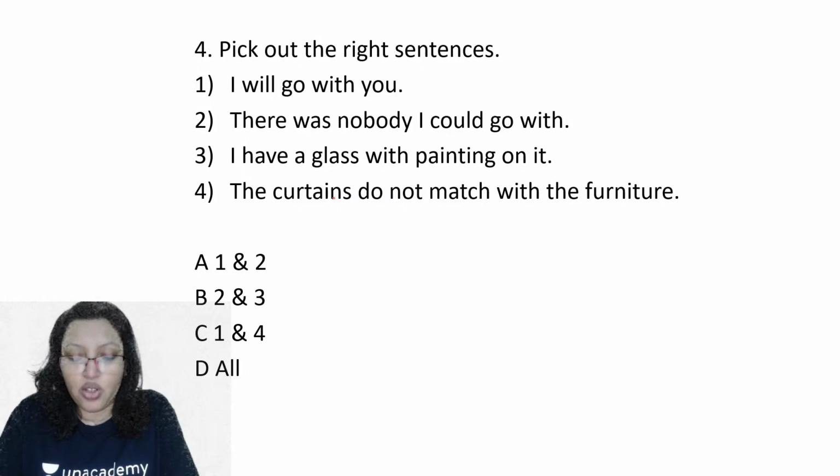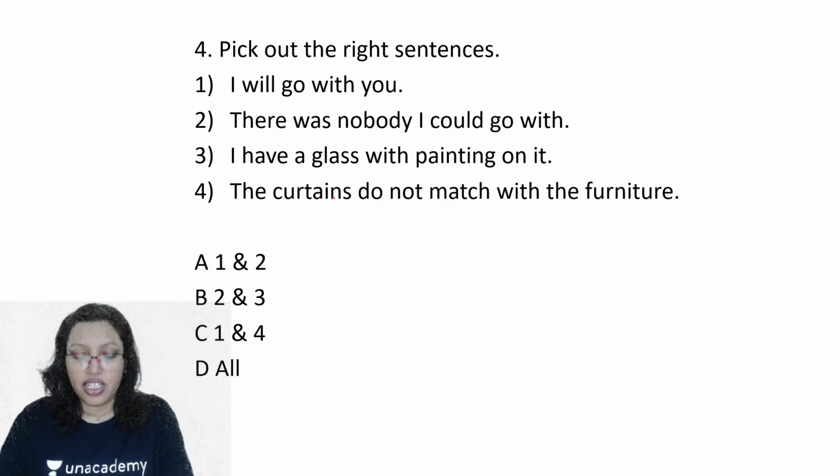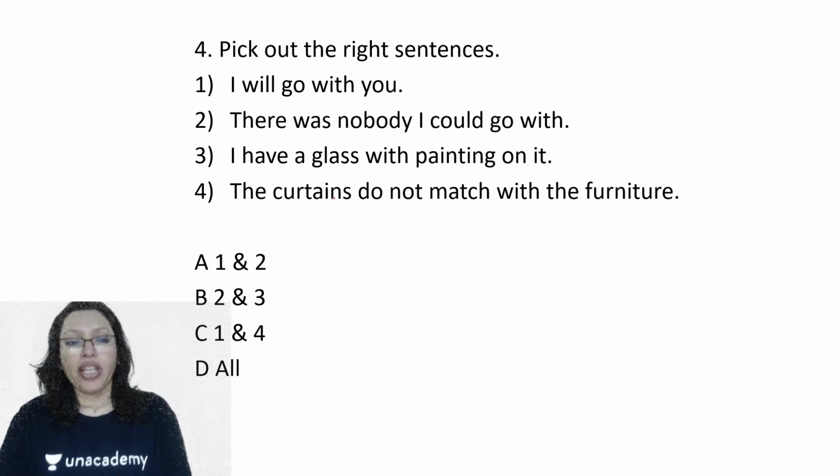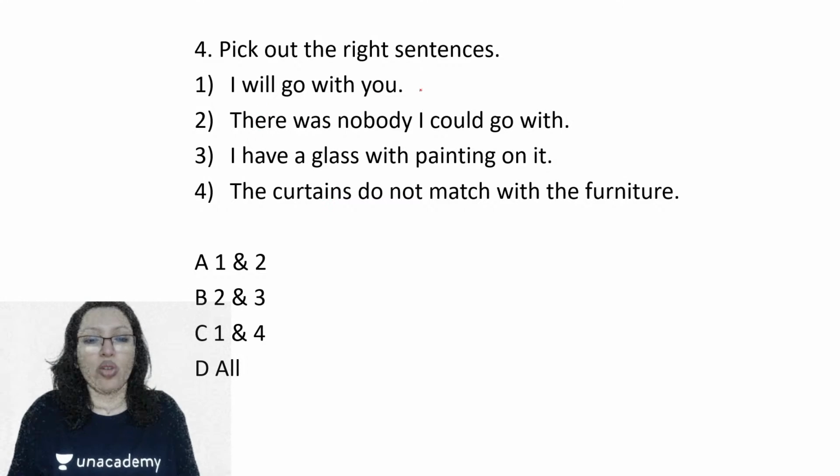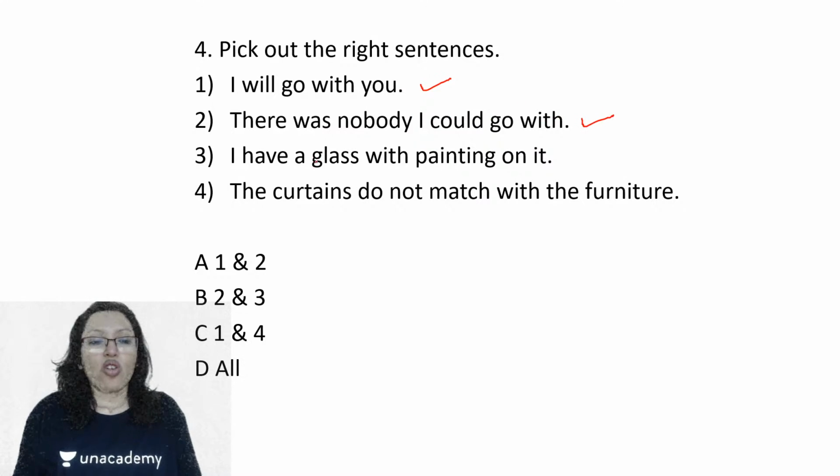So Dimple says 1 and 2. Dipesh says option A. Shiva says D. Okay, why 1 and 2? "I will go with you" is correct. "There was nobody I could go with" is also correct. What is wrong with sentence 3? "I have a glass with painting on it." What is wrong with sentence 3?